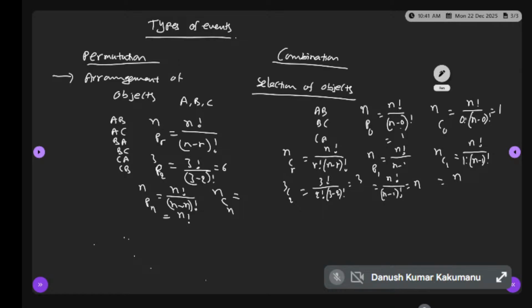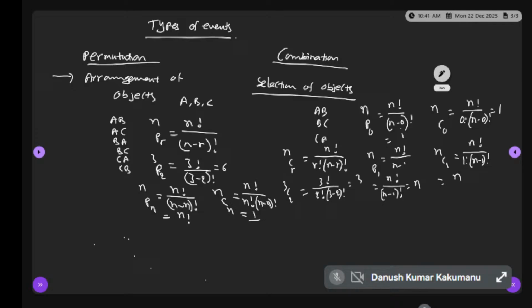Are you all understanding now? Many students will write n as the answer. But nPn is n factorial. Understood? Very good. What is nCn value? n factorial by r factorial, that is n factorial by n factorial into (n minus n) factorial. The result is 1. Just observe the variations: nPn and nCn are not the same. Which one is more, permutations or combinations? Permutations are more than the combinations.